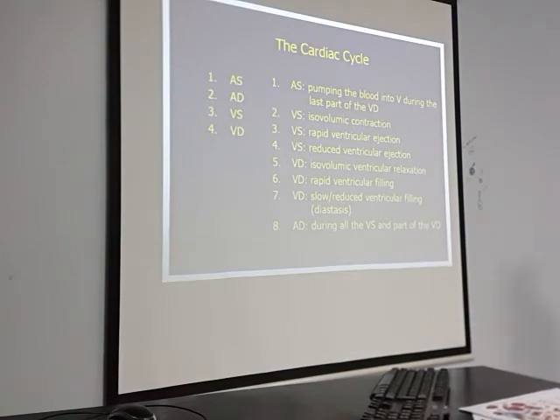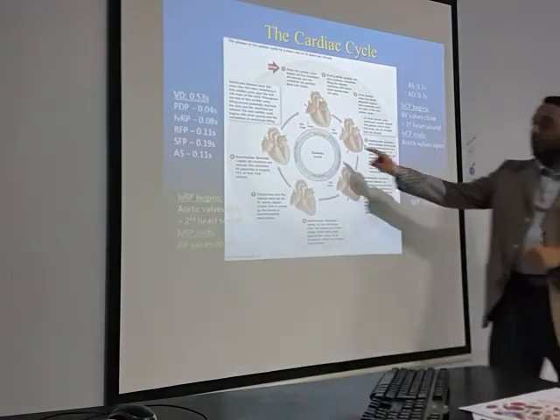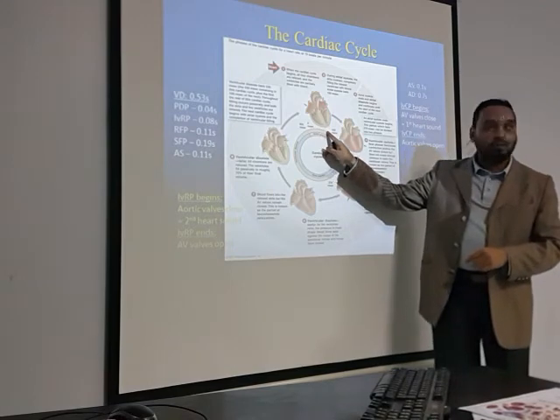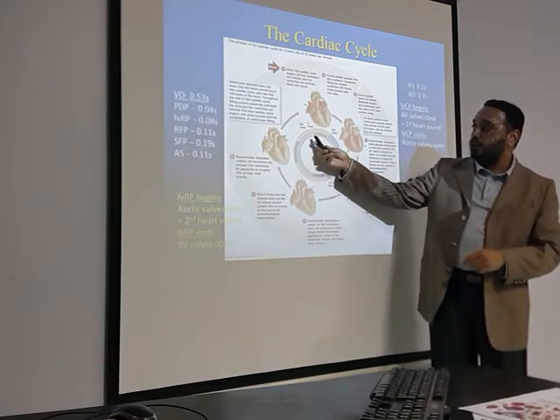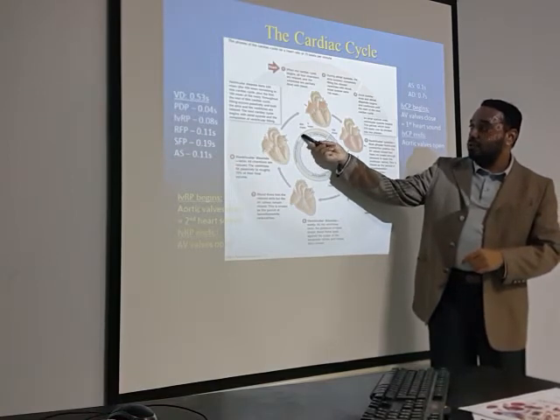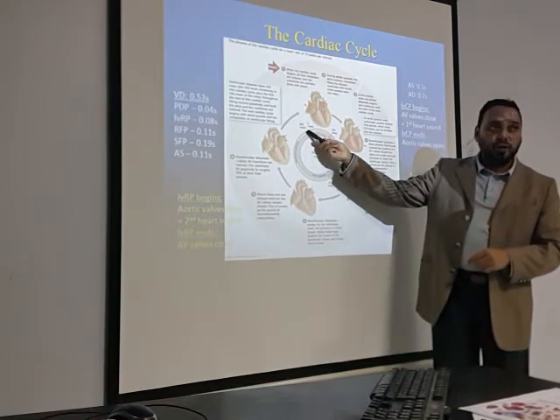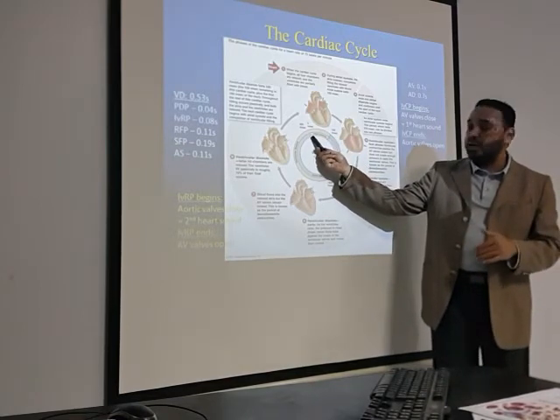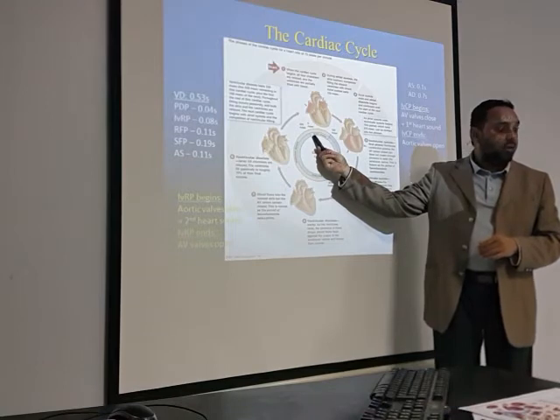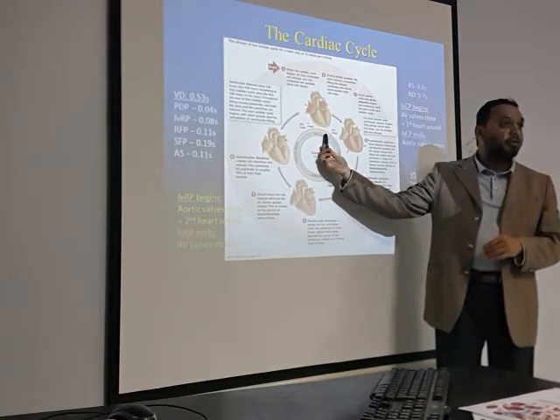What is the last part of the ventricular diastole? This is the last part of the ventricular diastole. So this is point 0, and here the ventricles are still in diastole, and the last part of the ventricular diastole is still there. At that time, the next cardiac cycle begins, and the atria go into systole.